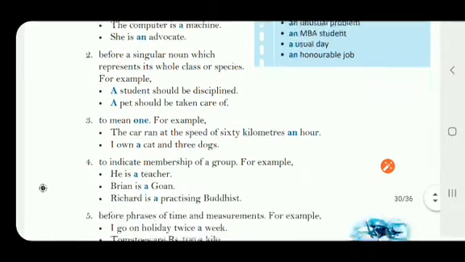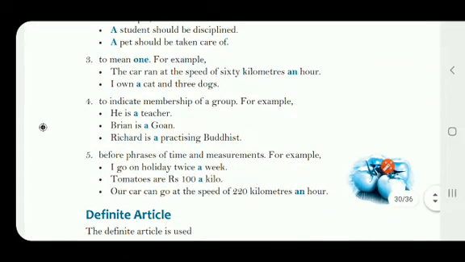Now the third point, to mean one. So whenever we are talking about one, just to make someone understand about one, we use the indefinite article a or an. For example, the car ran at the speed of 60 kilometers an hour.